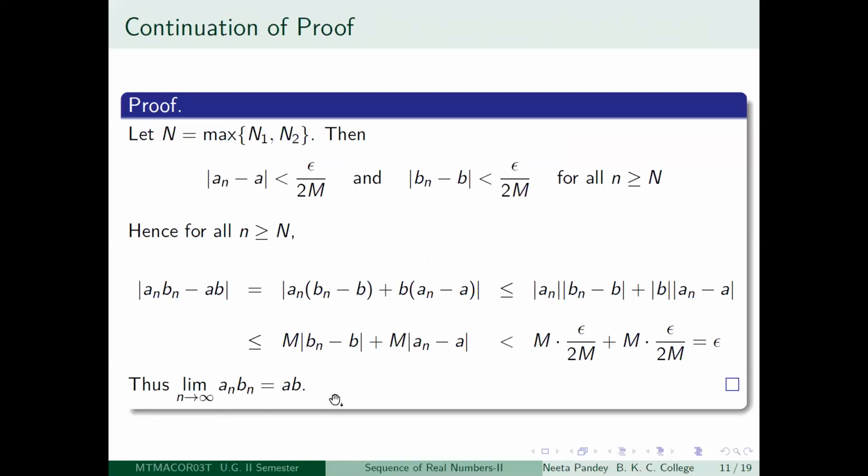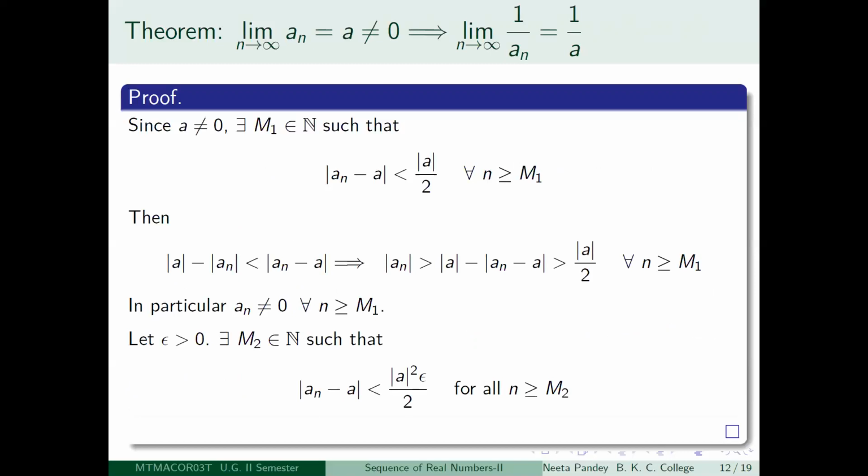Very good. So we have done some multiplication, scalar multiplication, addition. So as expected, there should be some division also. So what will happen there? Suppose you have a convergent sequence, limit n tending to infinity an is equal to a, and here you need an extra condition: suppose a is not 0. Then you can say that limit n tending to infinity 1 by an is equal to 1 by a.